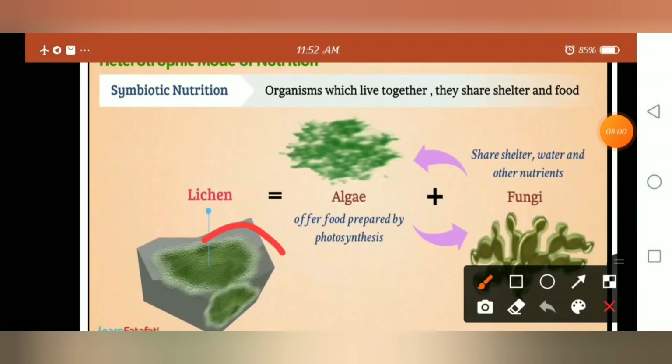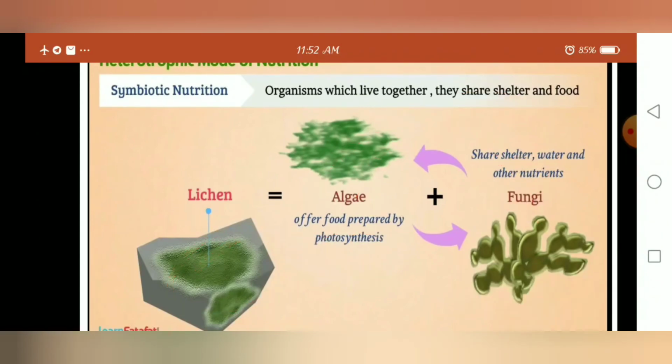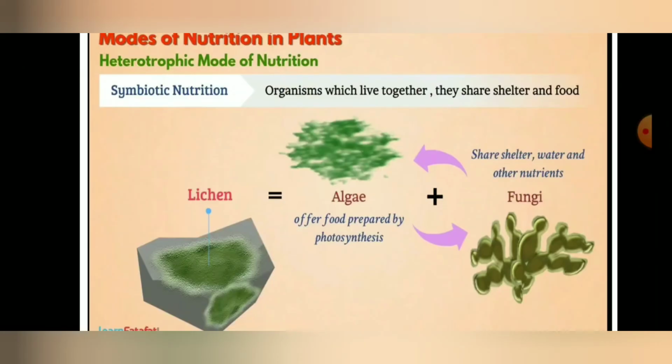I'll show. This is the lichen. After the food is prepared by photosynthesis, the algae will give the food to the fungi. So in turn, the fungi will share the water and nutrients with the algae. So in this diagram, you can easily recognize the mutual benefit to both organisms. Okay, this is one of the examples for the heterotrophic mode of nutrition.